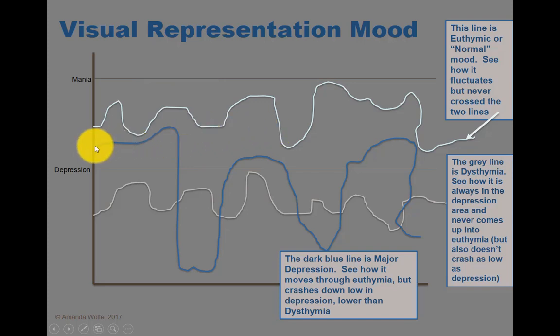Then if we look at this dark blue line, that's major depression. See, I'm in the euthymic area and then boom, crash way down. I'm down here for a brief period though, and then back up, and then down again, and then back up and down, all right? But then I'm crossing this line. And then this more gray line, that's dysthymia. Notice how it's always down here in depression. It doesn't get down as low as the dark blue line for major depression, but it never actually crosses over into euthymia, all right? So chronic low grade, you can clearly see there.